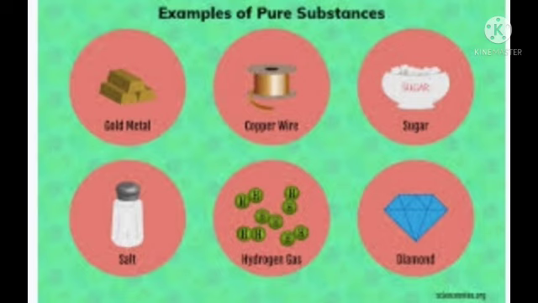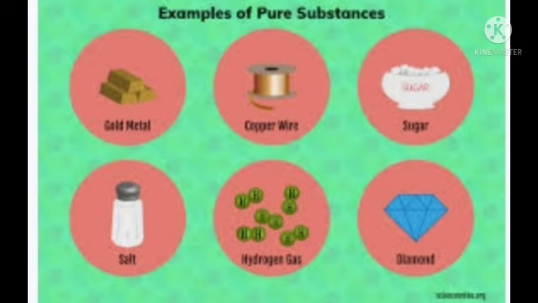So, we can say that it is the same kind of particles. Likewise, pure substances are made up of only one kind of particles that has a fixed or constant structure. This pure substance is further classified into elements and compounds.